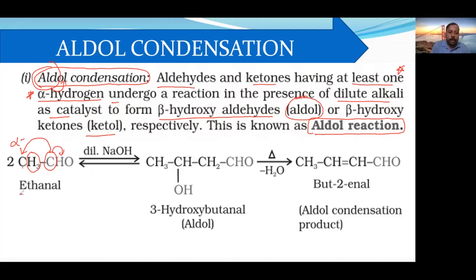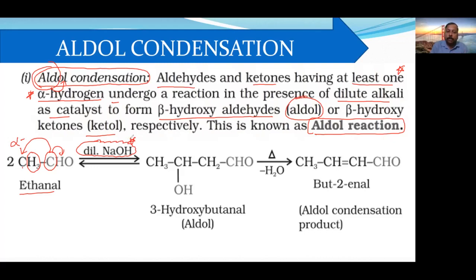Then, on the arrow, this is the only way to identify it, because now we are studying topic-wise, but in the examination it should strike your mind: this is an aldol question. So what is that striking point? Dilute NaOH is the striking point. As soon as you see dilute NaOH on the arrow and an aldehyde or ketone on the left side, it is definitely sure that it will be aldol condensation.